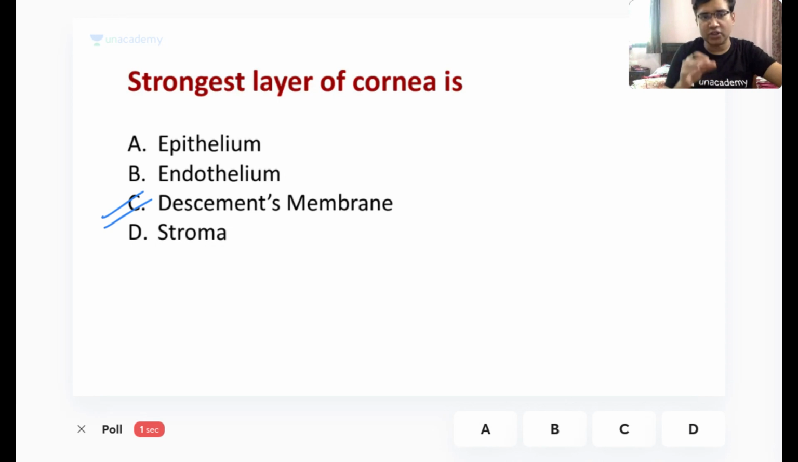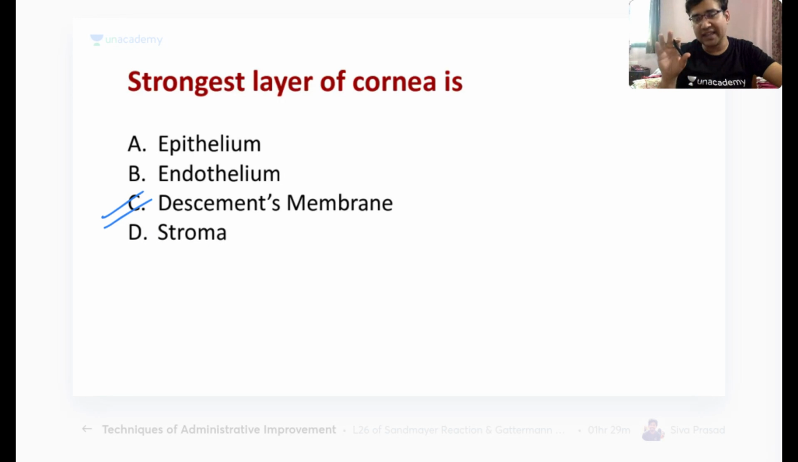The strongest layer of the cornea is the Descemet's membrane. Descemet's membrane is not only the strongest layer, it also protects the inside of the eye from pathogens. And when all the layers like epithelium, stroma, and Bowman's membrane are sloughed, this Descemet layer can protrude outside. It is an elastic layer, it can protrude outside like this, and this is called descemetocele. Have you ever heard the name?